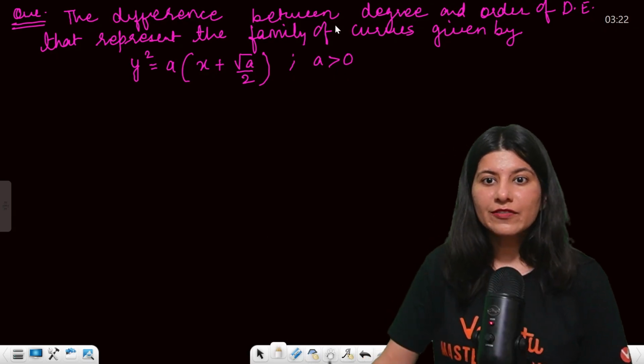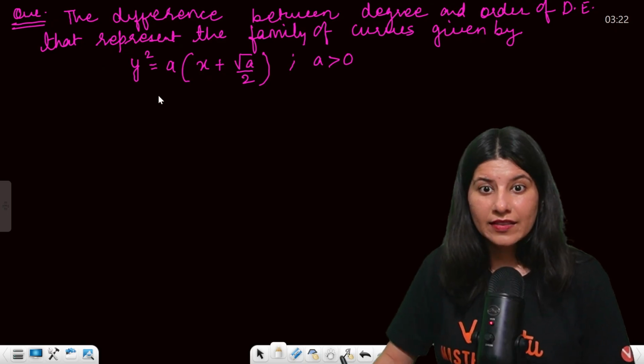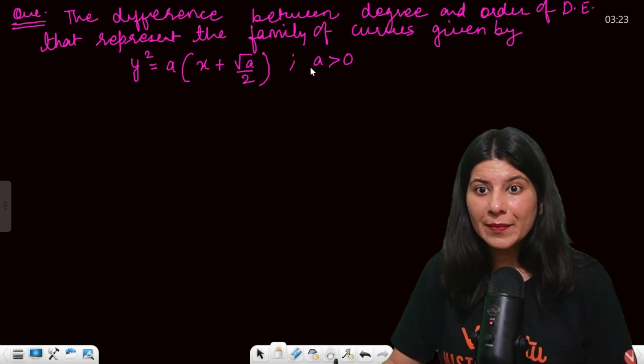Okay, so the difference between degree and order of a differential equation that represents the family of curves given by this.